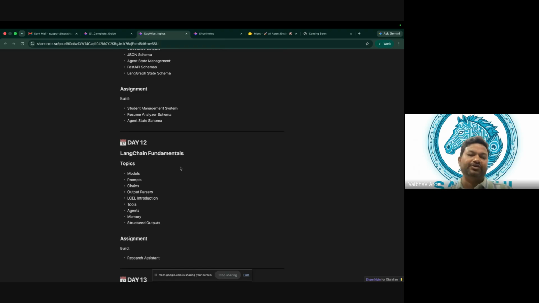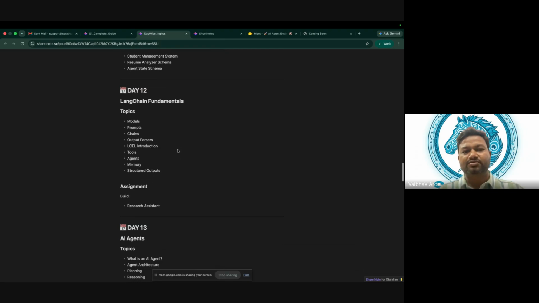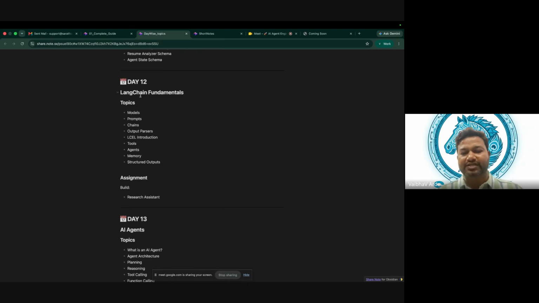So particularly what I want to tell you guys is that these are frameworks. Frameworks are available, and we can use those frameworks and build better applications. And that is why we have to learn LangChain and LangGraph. These are open source.